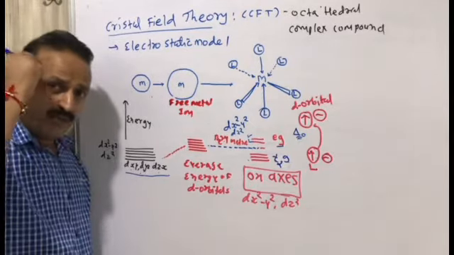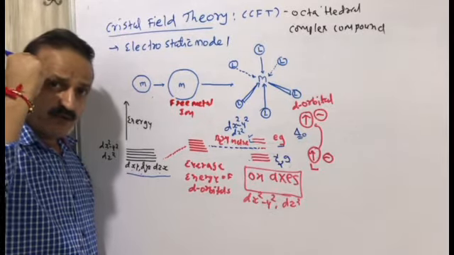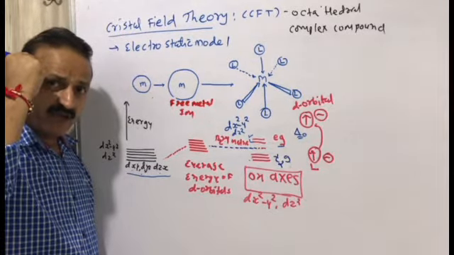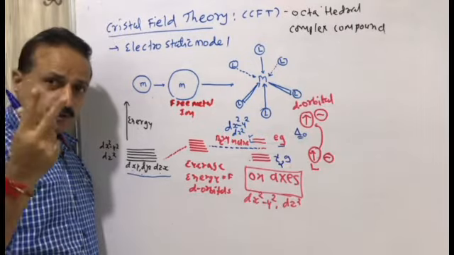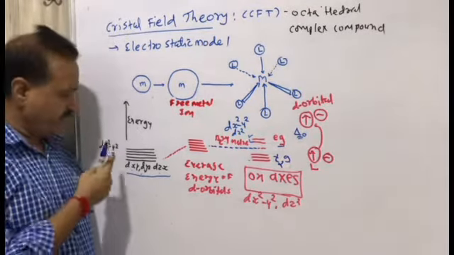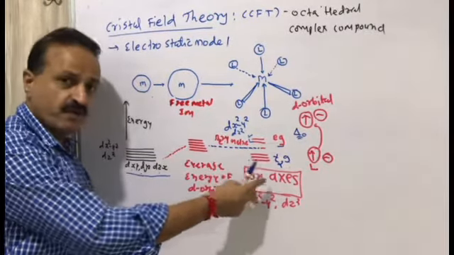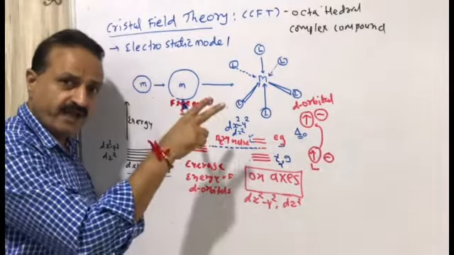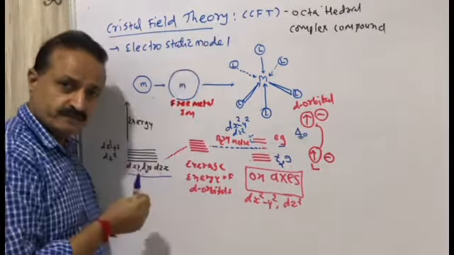You have to make clear in your mind which two d orbitals get energy and which three orbitals do not get energy. Two orbitals, that is the x square minus y square and dz square, are present on axis, will get more repulsion and get energy and go to the upper level, that is to be said Eg.